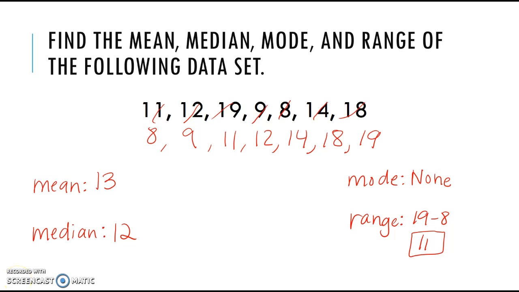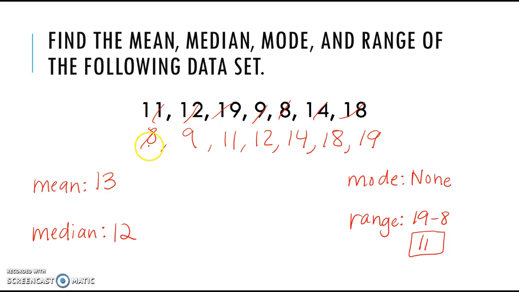Okay, so again, I ordered them from least to greatest first. I added them all up. I found the sum, and I should have gotten 91, or you guys should have gotten 91. When you divide that by 7, you end up getting 13. And we divided by 7 because there's 7 numbers in our list. So our mean is 13.